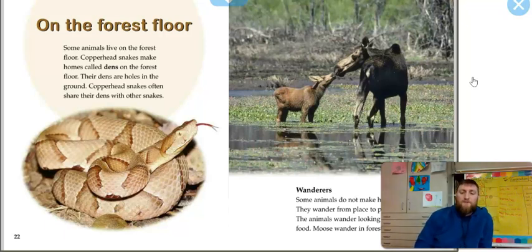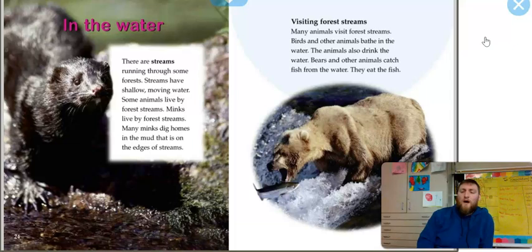Wanderers. Some animals do not make homes. They wander from place to place. The animals wander looking for food. Moose wander in forests. In the water. There are streams running through some forests. Streams have shallow, moving water. Some animals live by forest streams. Minks live by forest streams. Many minks dig homes in the mud that is on the edges of streams.